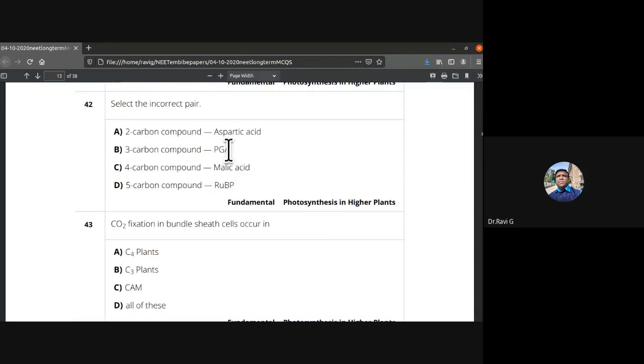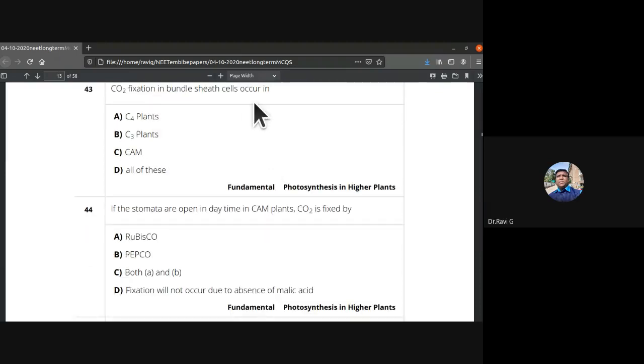Select the incorrect pair. 2 carbon compound aspartic acid, 3 carbon compound phosphoglyceric acid, 4 carbon compound malic acid, 5 carbon compound ribulose bisphosphate. Everything else is correct, so the 2 carbon compound is wrong. Aspartic acid is not a 2 carbon compound. So 42nd, the incorrect pair is A. 43rd: carbon dioxide fixation in bundle sheath cells occurs in C4 plants.